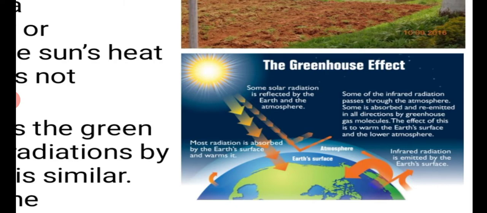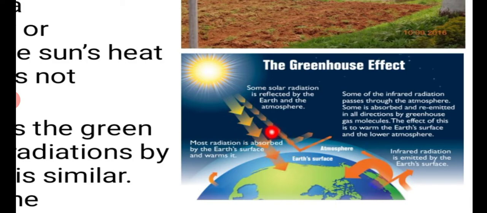Students, observe here. Here you have the sun. So they are releasing which one? The radiation. Here some solar radiation is reflected by the earth and the atmosphere. So what happened? First, whatever rays enter from the sun will be absorbed.